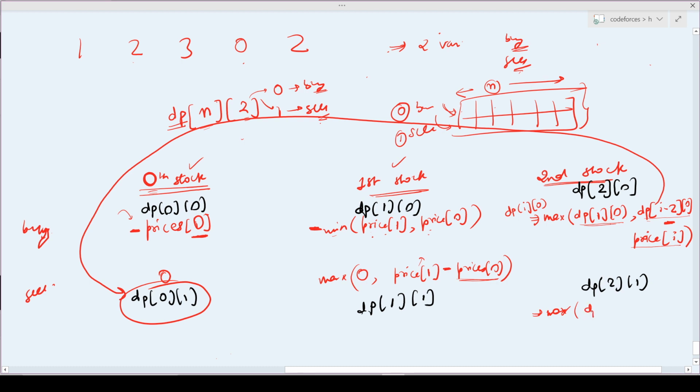So the maximum profit which I can get by selling the stock from the previous days is this dp of 1 comma 1, right? And if I opt to actually sell this particular stock, what could be the price? Let me erase this.